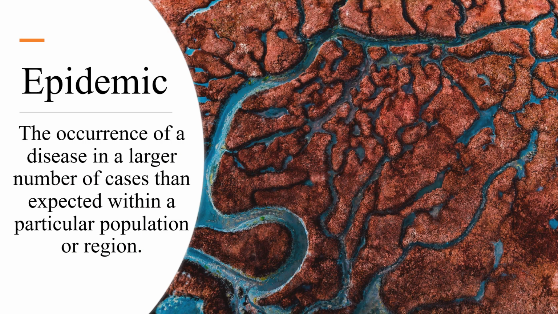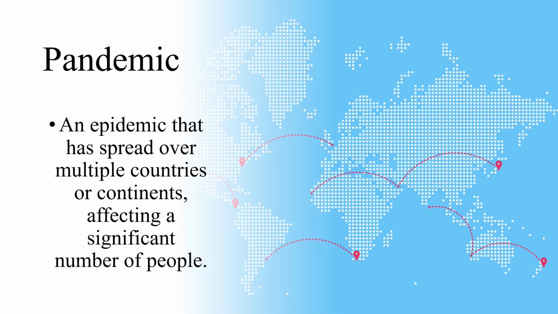What is epidemic? Epidemic is the occurrence of a disease in a larger number of cases than expected within a particular population or a region. Pandemic. An epidemic that has spread over multiple countries or continents, affecting a significant number of population.